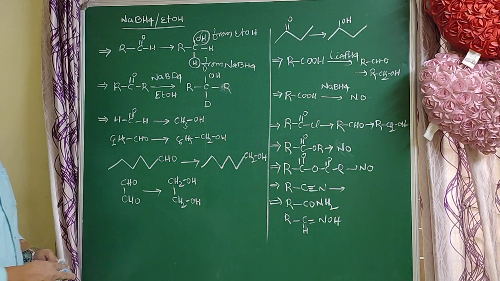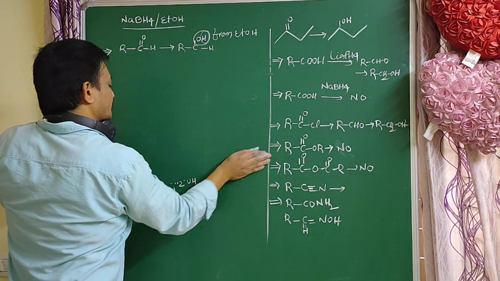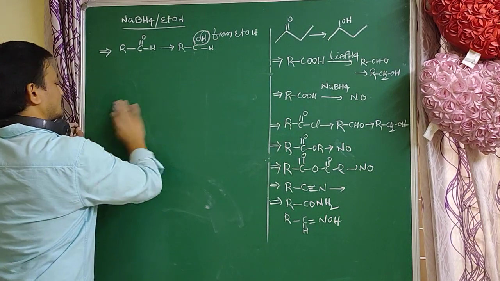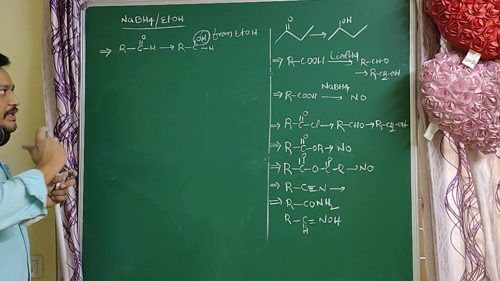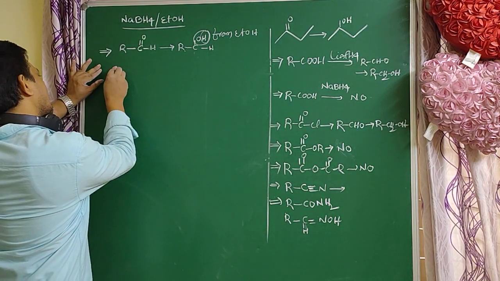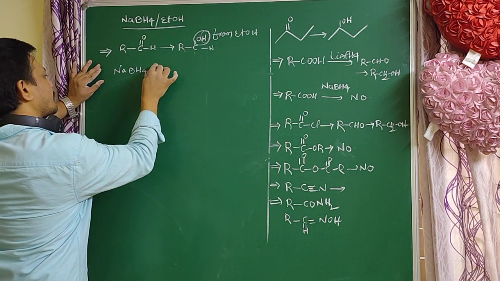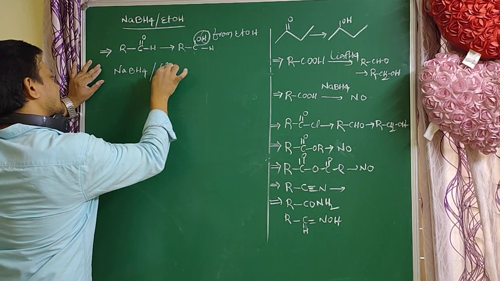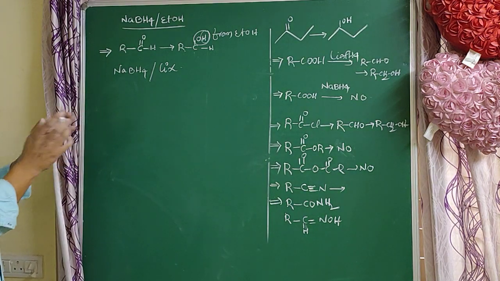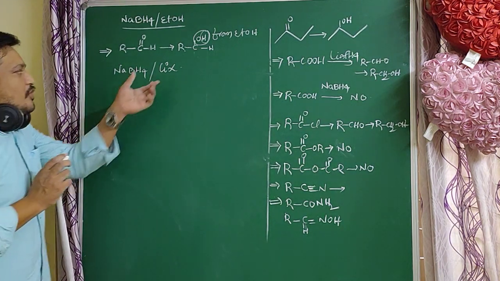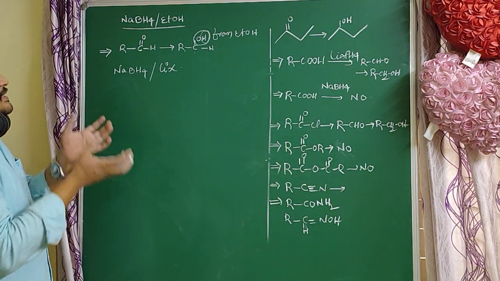But a very important note: we can increase the power of NaBH4 by adding lithium salts, lithium halides. So lithium halide is a booster of NaBH4. This is the promoter of NaBH4, increasing the activity of the reagent.